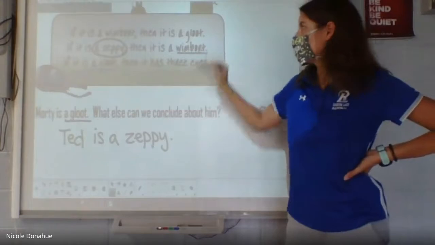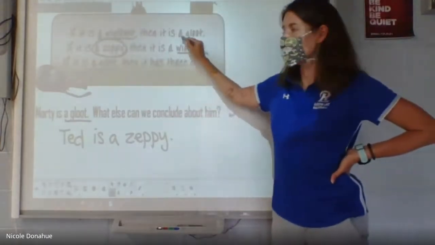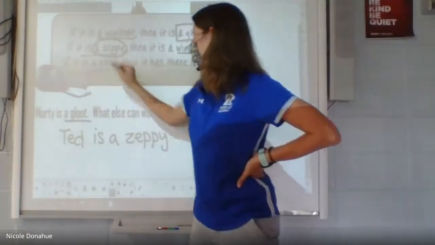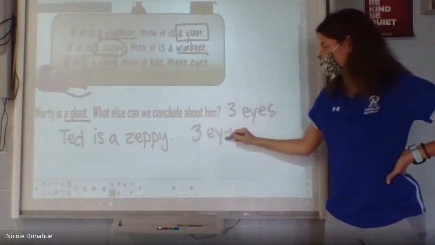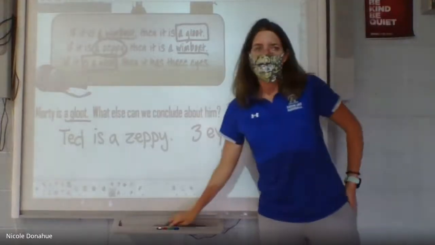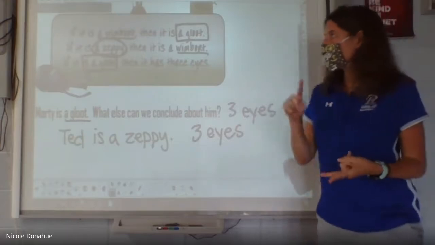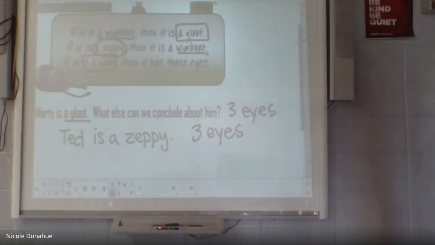A windboard. If he's a windboard, he's automatically a glute. Since he's a glute, he's also going to have 3 eyes. So that's a kind of bigger law of syllogism that I can take out that extra information. Now I could say Ted is also a windboard, he's also a glute, he also has 3 eyes. I can say all those things, but we can make that jump and go ahead from there.